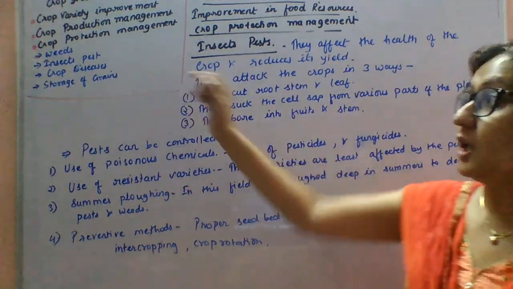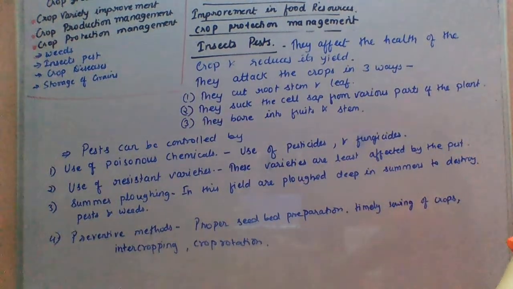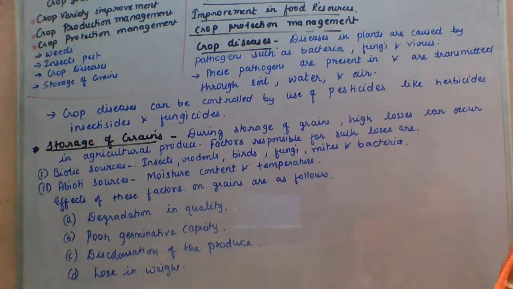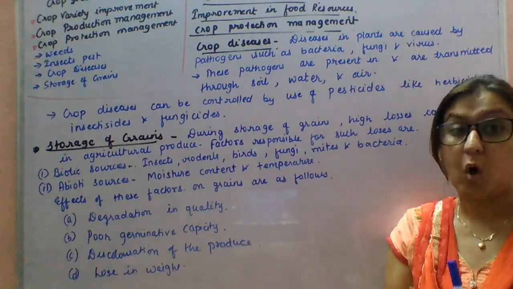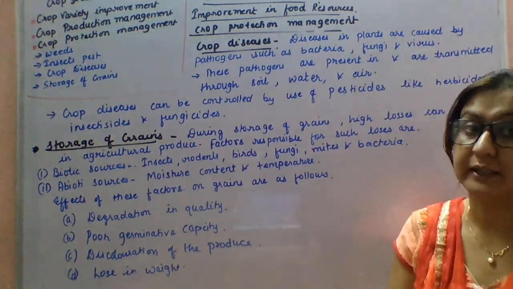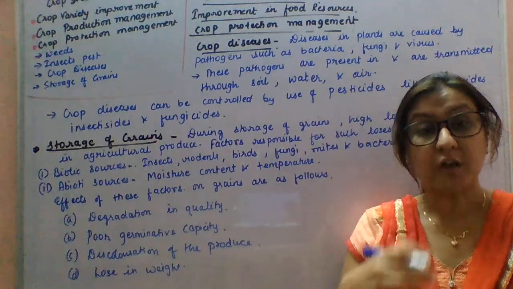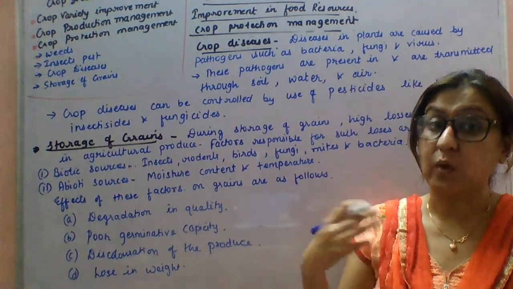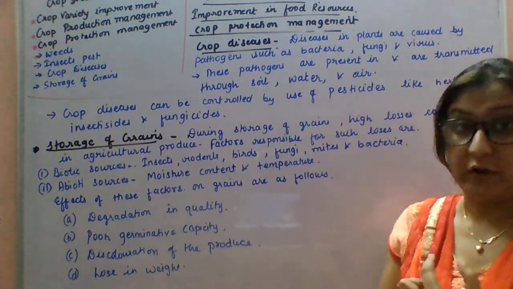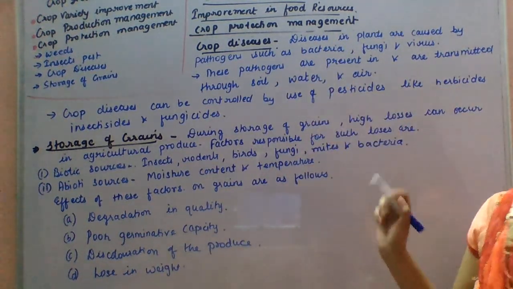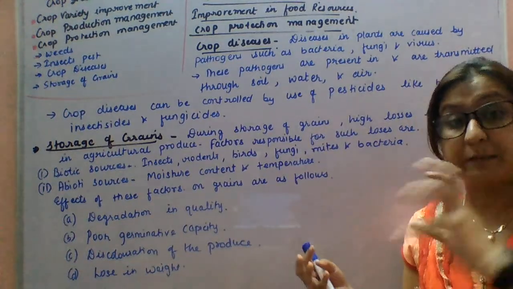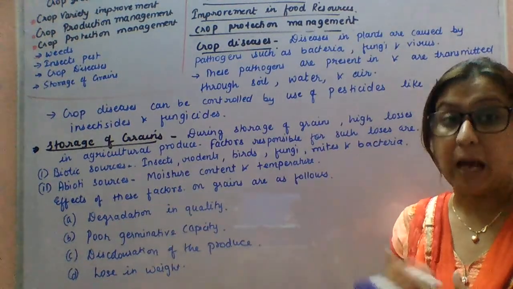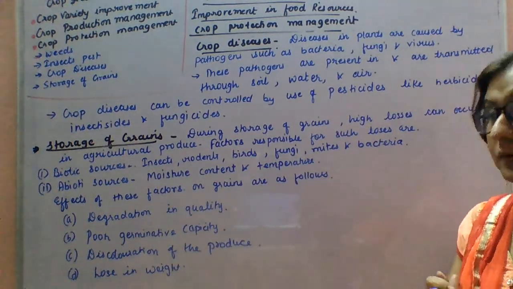Next, we will see crop disease. Crop diseases are diseases in plants caused by bacteria, viruses and fungi. These are transmitted via air, via water and via soil. So obviously these are the pathogens, the bacteria, viruses and fungi, and they can hamper your crops.